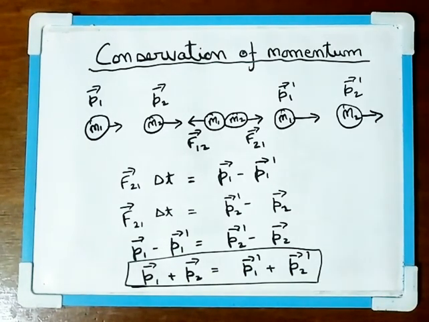We have used the concept of impulse and Newton's third law of motion. The total momentum before collision is equal to the total momentum after collision. This is known as the law of conservation of momentum.